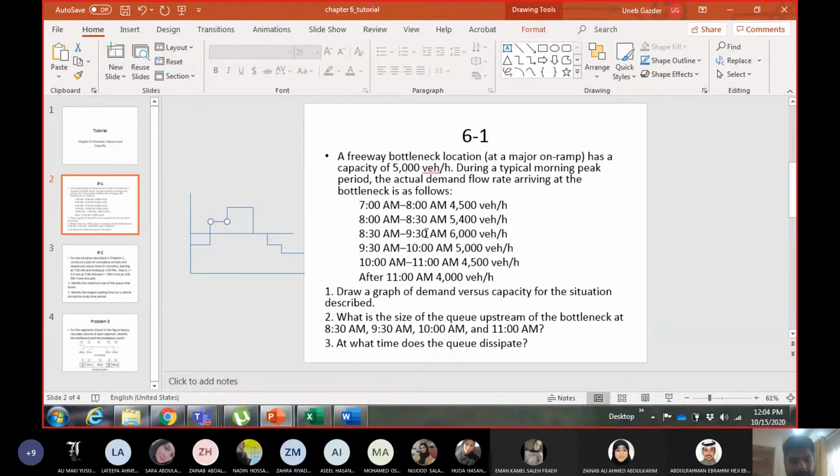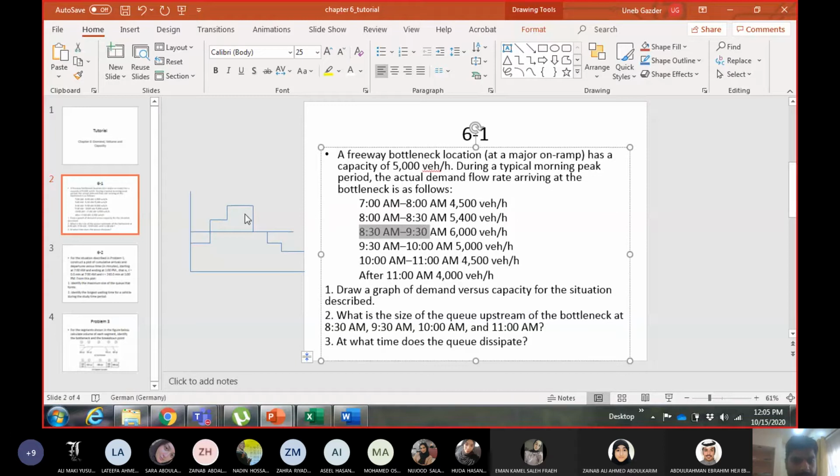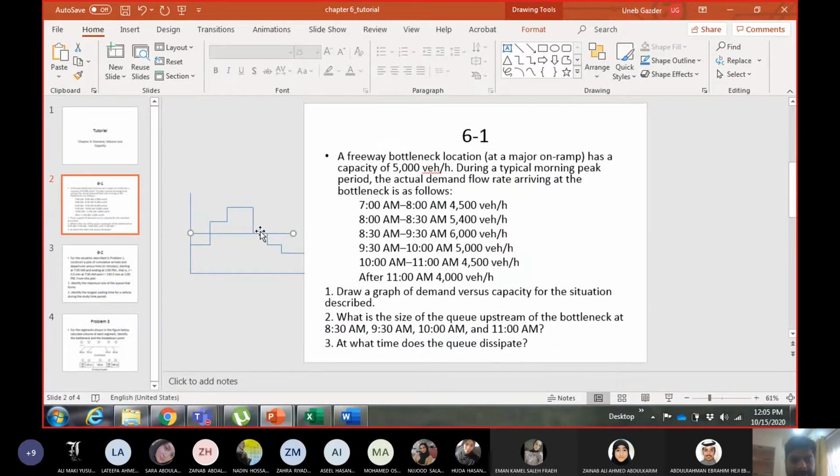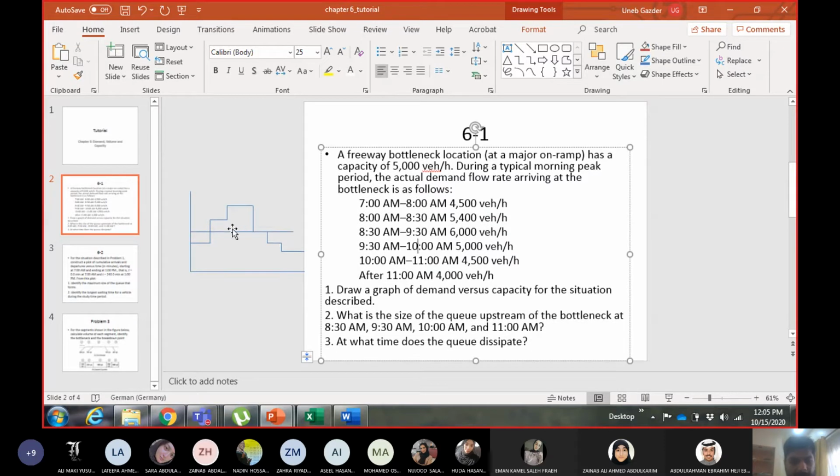Then at 8:30 it goes from 5,400 to 6,000. So it goes from this to this. This is 6,000, and it remains there for 1 hour from 8:30 to 9:30. Then from 9:30 it dips, it reduces to 5,000. So this is the line for 5,000, and it continues for half an hour till 10 a.m.